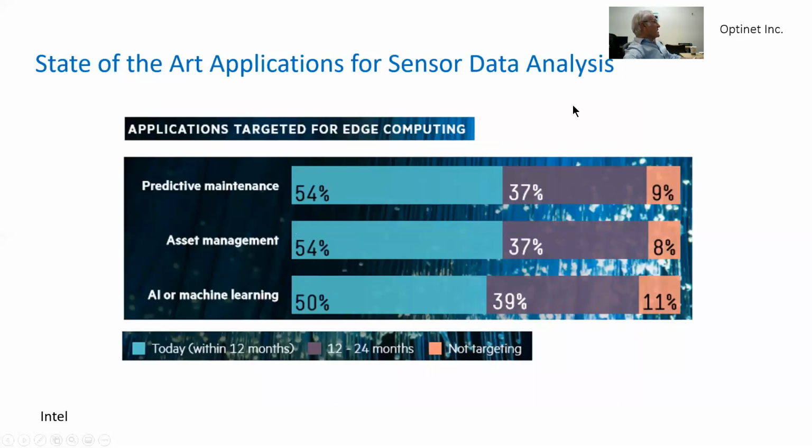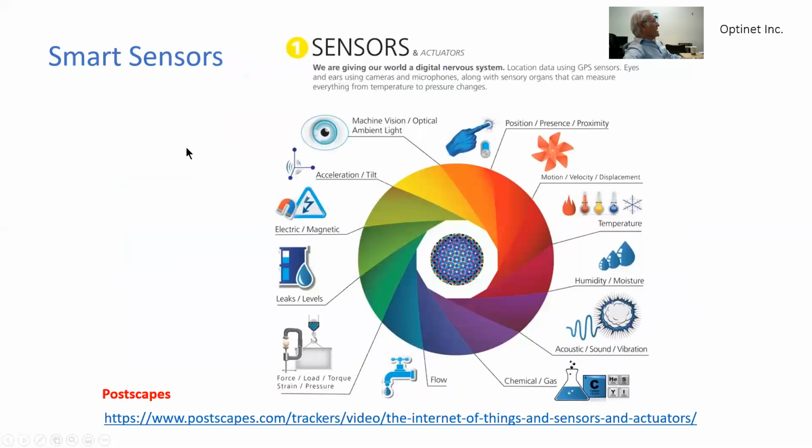We see that the state-of-the-art applications for sensor data analysis, shown over here, are related to predictive maintenance, asset management, and artificial intelligence and machine learning. Smart sensors are defined as sensors which collect data as well as have signal processing to reliably transmit it through the chain.